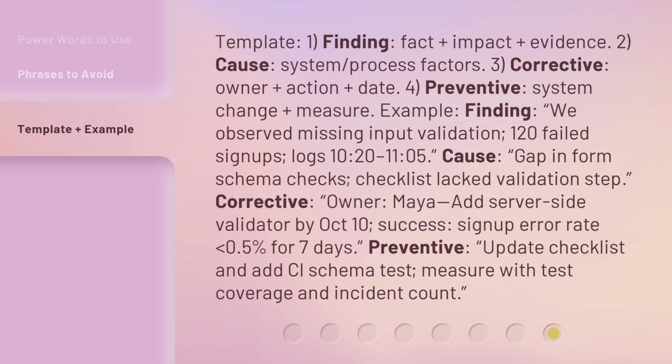Example. Finding: we observed missing input validation, 120 failed signups. Logs 10/20 to 11/05. Cause: gap in schema checks. Checklist lacked validation step. Corrective: owner, Maya, add server-side validator by October 10th. Success: sign-up error rate less than 0.5% for 7 days. Preventative: update checklist and add CI schema test. Measure with test coverage and incident count.